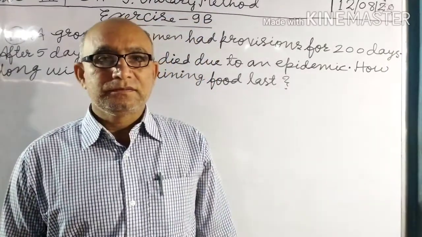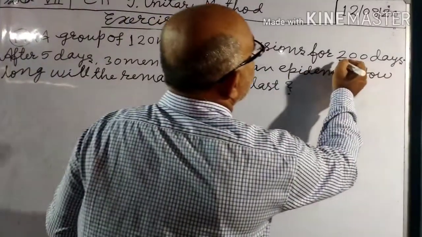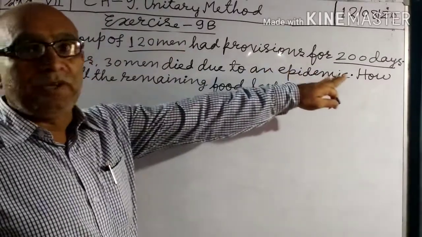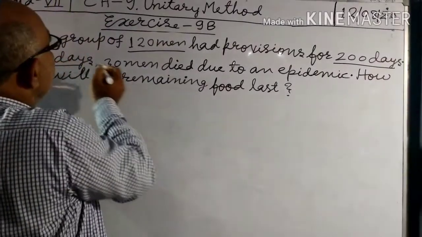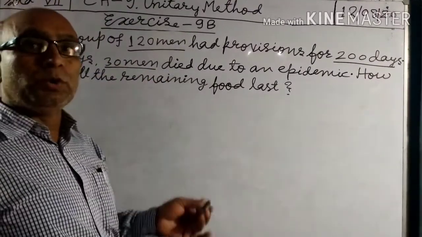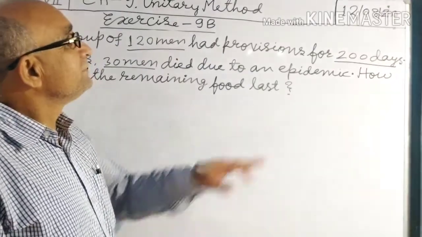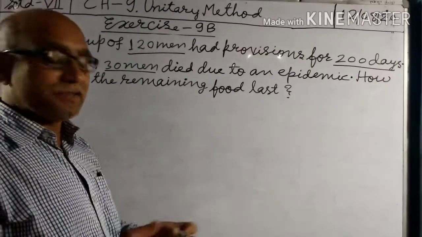Students, next important question. Question number 11. A group of 120 men had provisions for 200 days. After 5 days, 30 men died due to an epidemic, such as the corona epidemic. How long will the remaining food last?